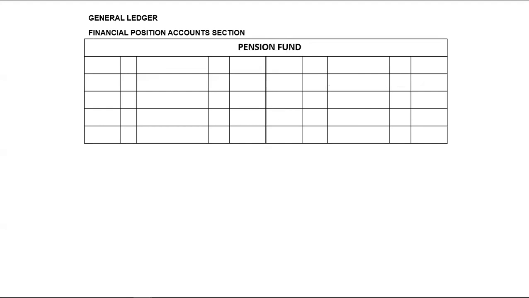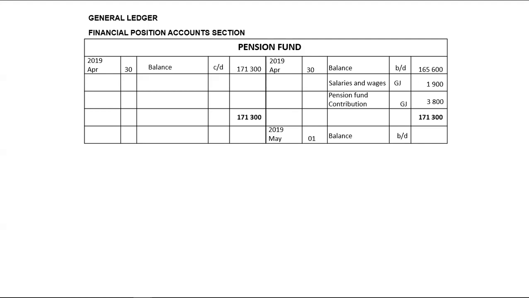Pension fund, already we were owing something towards the pension fund. It was 165,600. It will be increased by what we currently owe, which was deducted from the employee's salary. That is 1,900, and what we contributed, and we contributed 3,800. The total amount that will be owed towards your pension fund will be 165,600 plus 1,900 plus 3,800. That will give you 171,300, and that will be the balance carried down. We will carry forward to the next financial year.